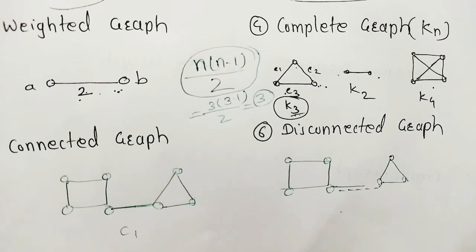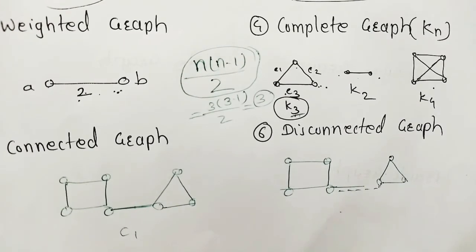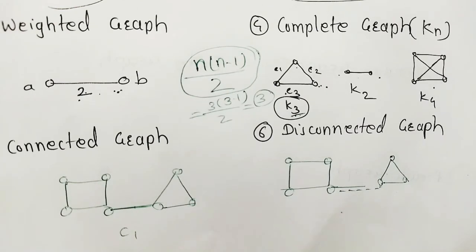So now we have seen 6 types of graph: simple graph, weighted graph, null graph, complete graph, connected graph, and disconnected graph.